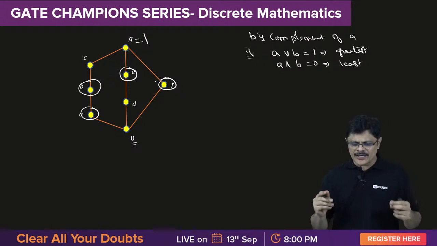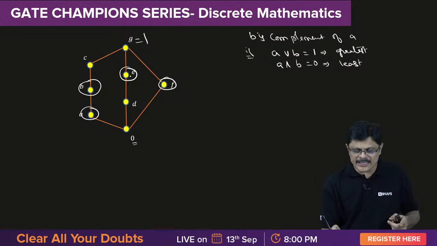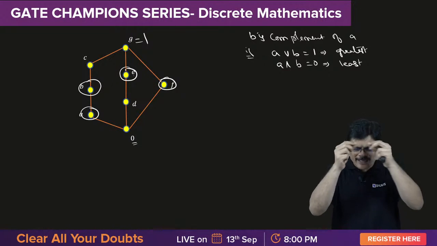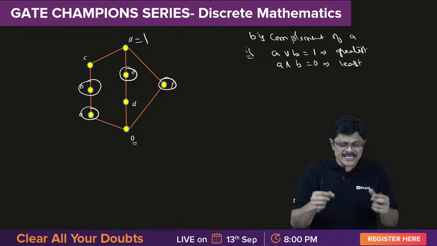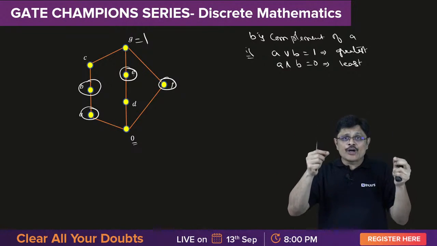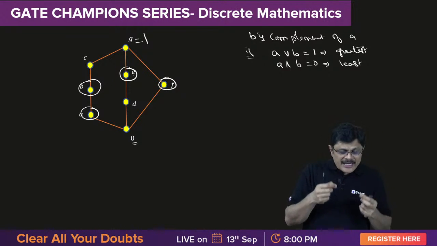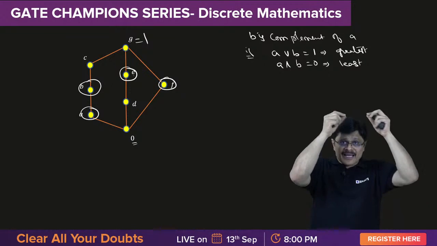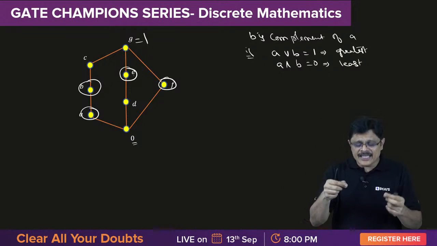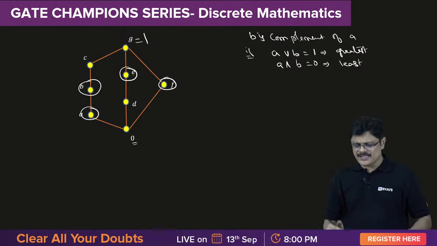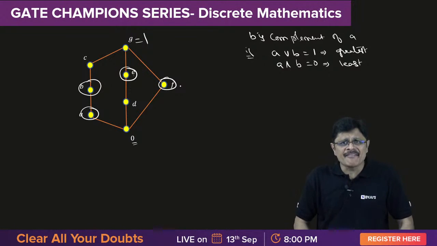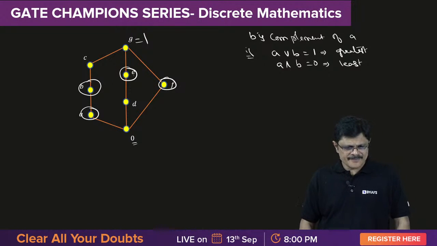Similarly, E or C will be greatest and E and C will be least, E or B will be greatest and E and B will be least. Similarly, E or A will be greatest and E and A will be least. Same is the case with E or F and E and F, my dear friends.